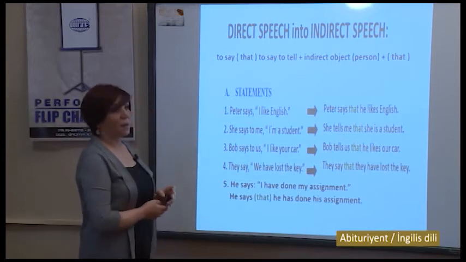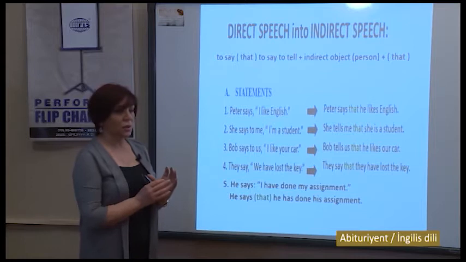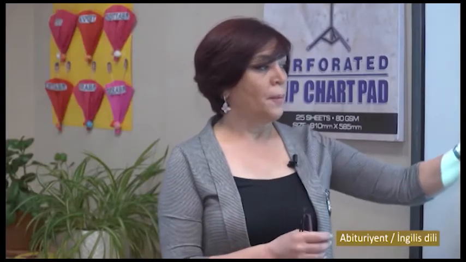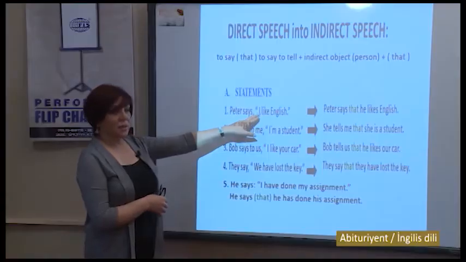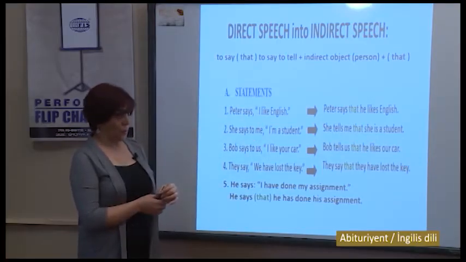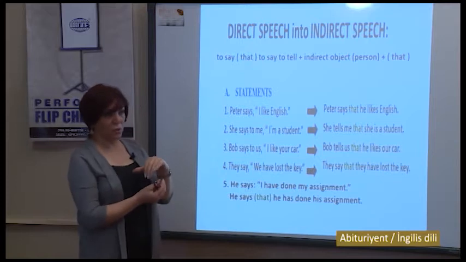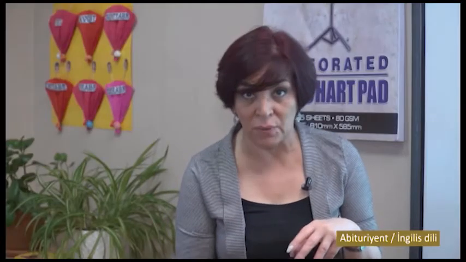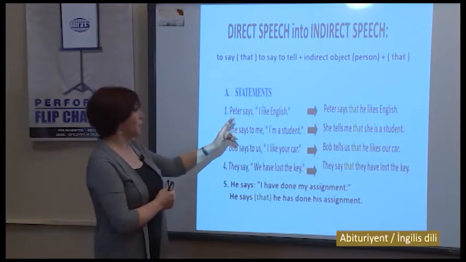Peter says, "I like English." First of all, we have to identify who this I belongs to. When we change direct speech into indirect speech, pronouns are affected as well, of course, if needed. Here we need to change the pronoun.